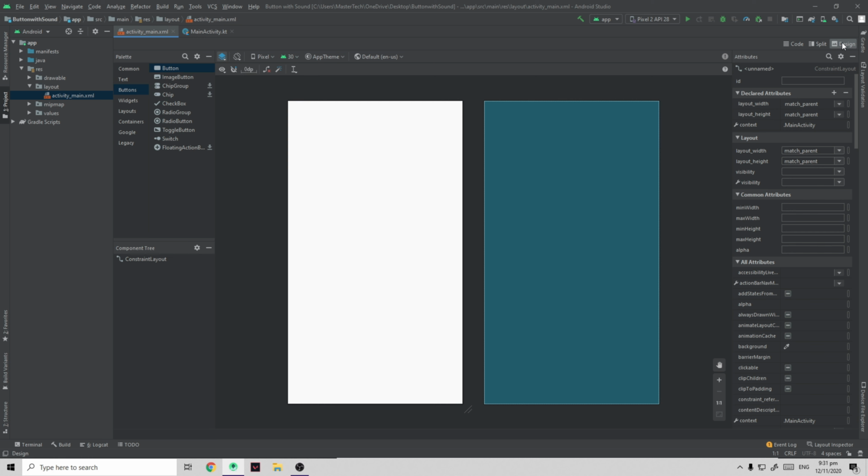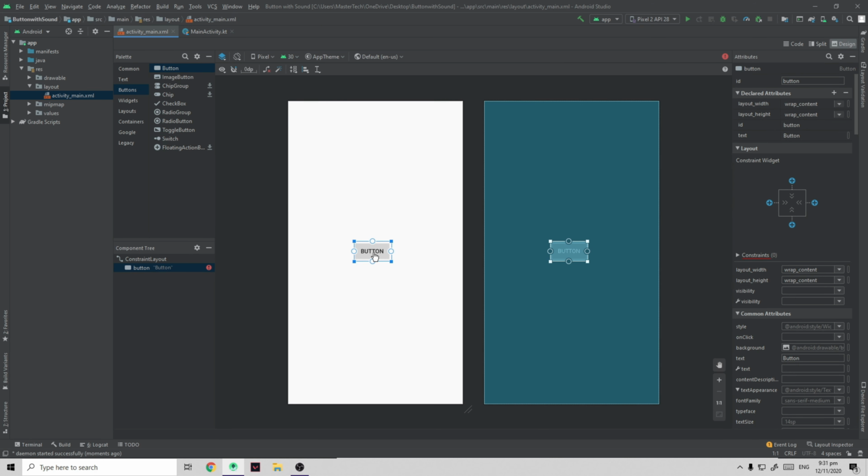You can see at the left of the screen your palette. Find and drag the button to the device screen. Now you can see that the button was created. Notice that there is an error sign that says the view is not constrained, so we have to add constraints using this.